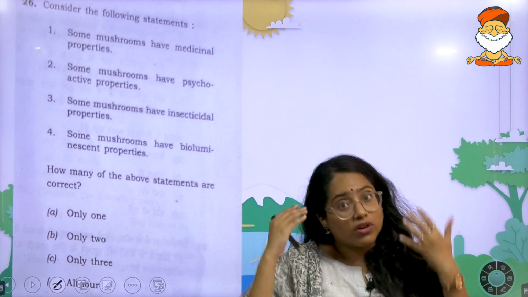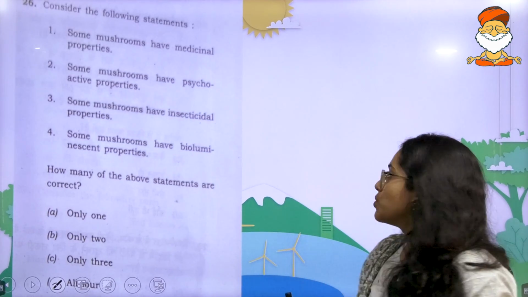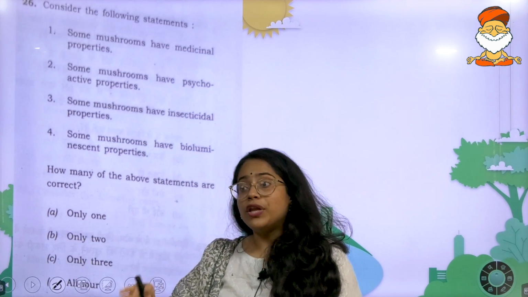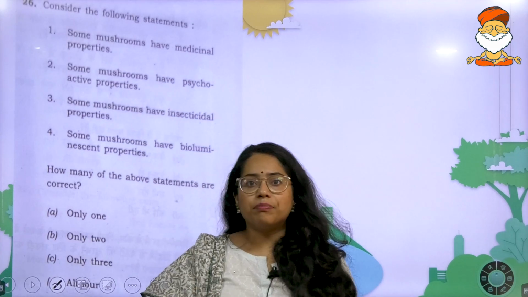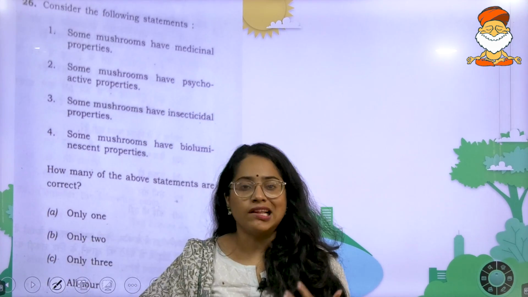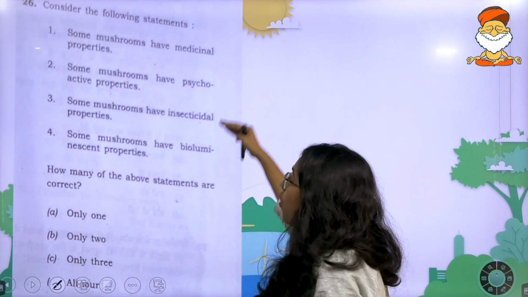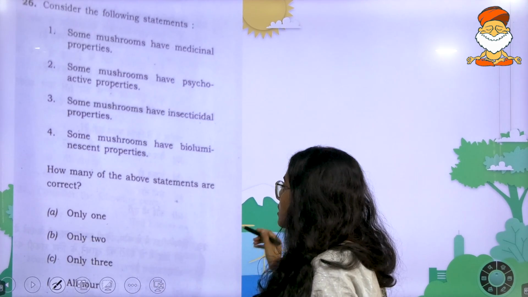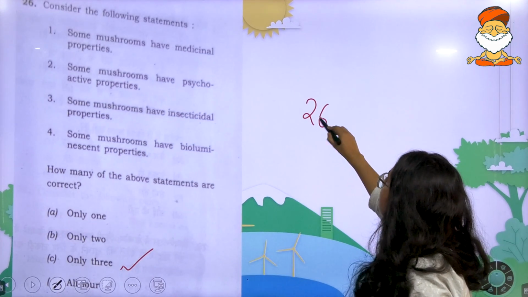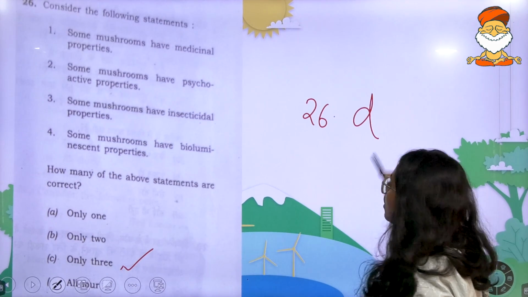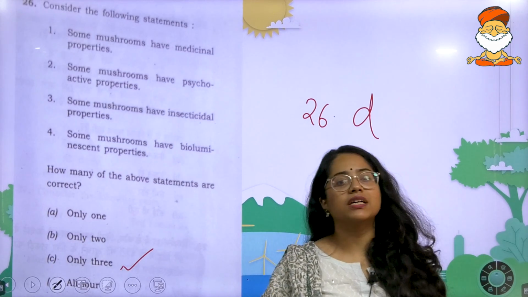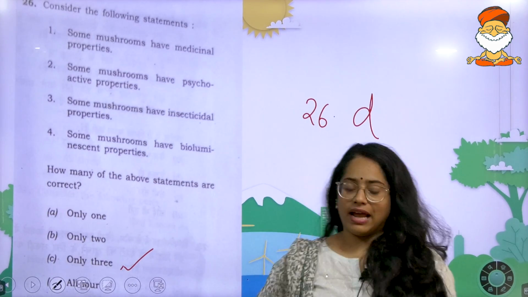Medicinal properties, we've already studied several points in news regarding that. Some mushrooms have insecticidal properties. We know when you cultivate certain mushrooms, it is cultivated along with species that need protection from certain insects which are there. So from all of these, if you look, the answer is all 4. That is your answer to the 26th question, D. All 4 of them are correct.